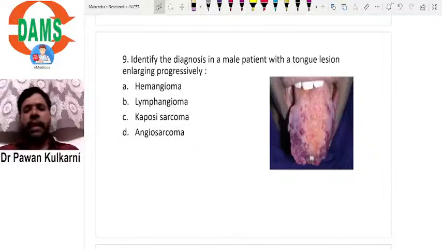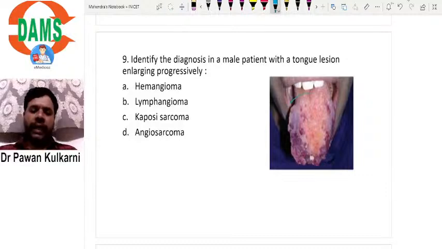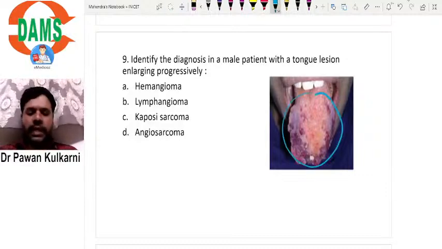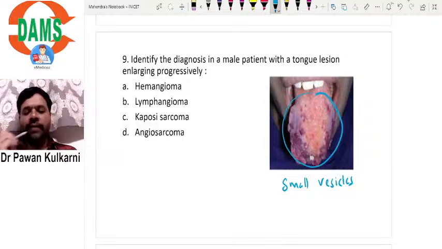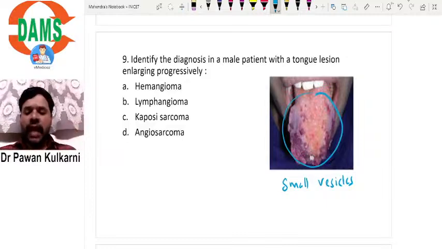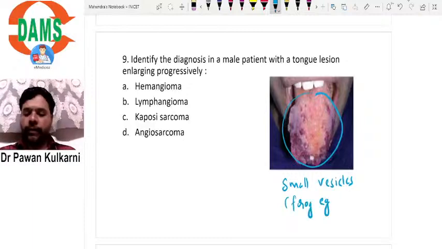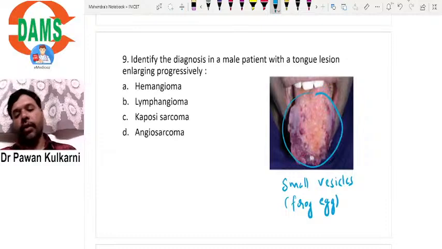Identify the diagnosis in a male patient with a tongue lesion enlarging progressively. Look at this. This is a typical tongue lesion where we can see multiple small vesicles on the tongue, and they appear like frog eggs.